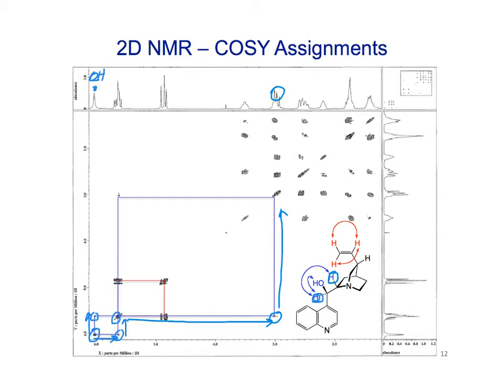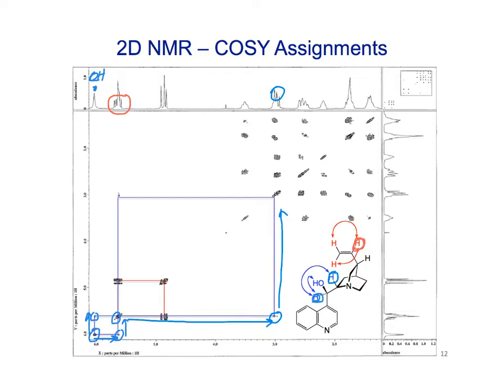So these off-diagonal peaks tell us where the coupling is. And so we can actually see coupling even if we have multiple peaks overlapped. We can see that there's a coupling to a proton underneath there. We don't have to pick out and measure J values. In red are the protons that are around that double bond. And you see the small peaks in here. The more complicated signal underneath is this proton right here.